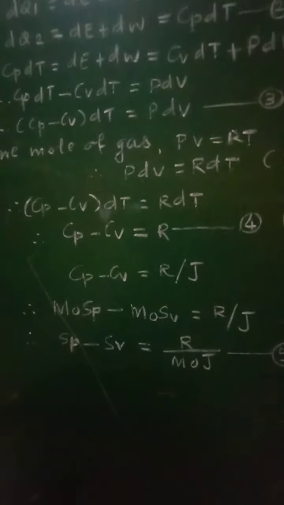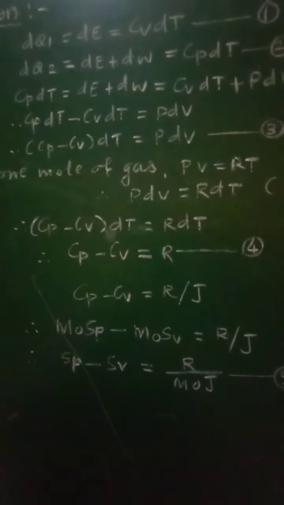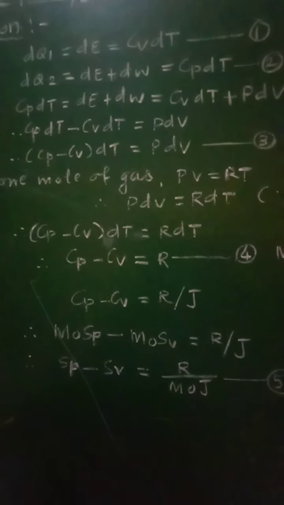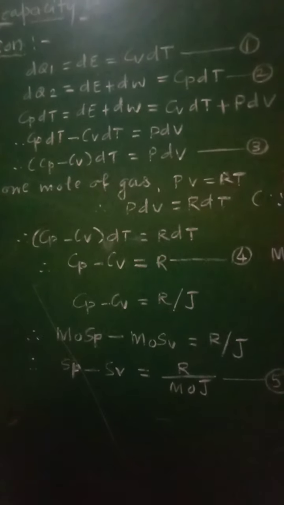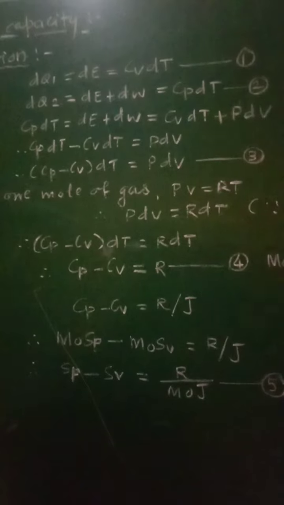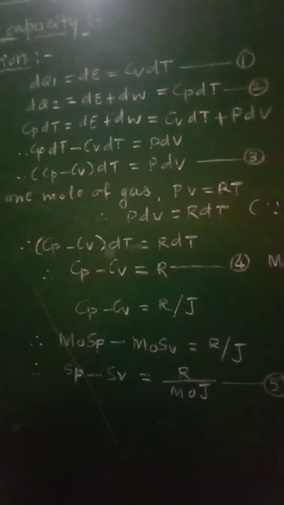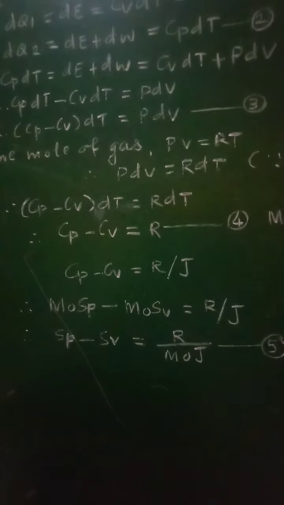Similarly, we can write Cp equal to m0 Sp, and Cv equal to m0 Sv, where m0 is molar mass of the gas and Sp and Sv are the principal specific heats.